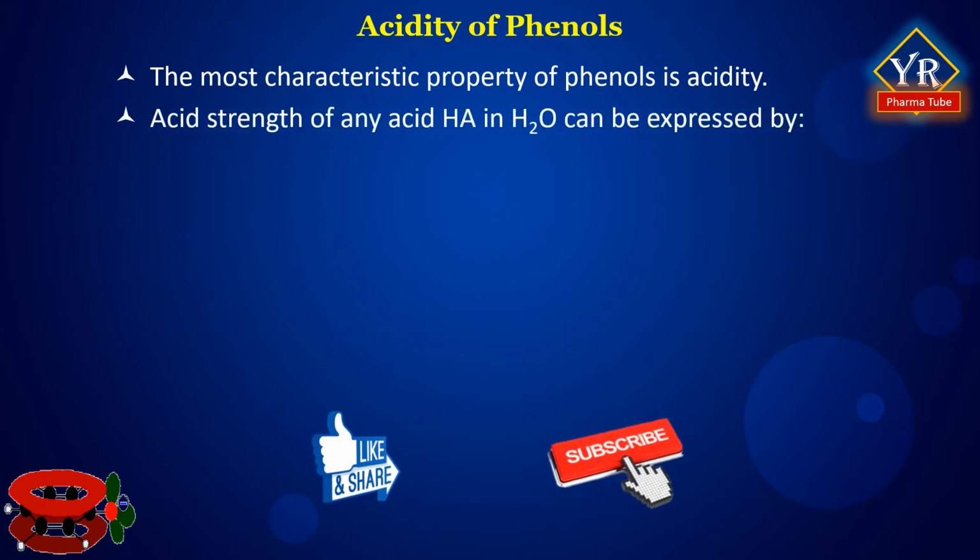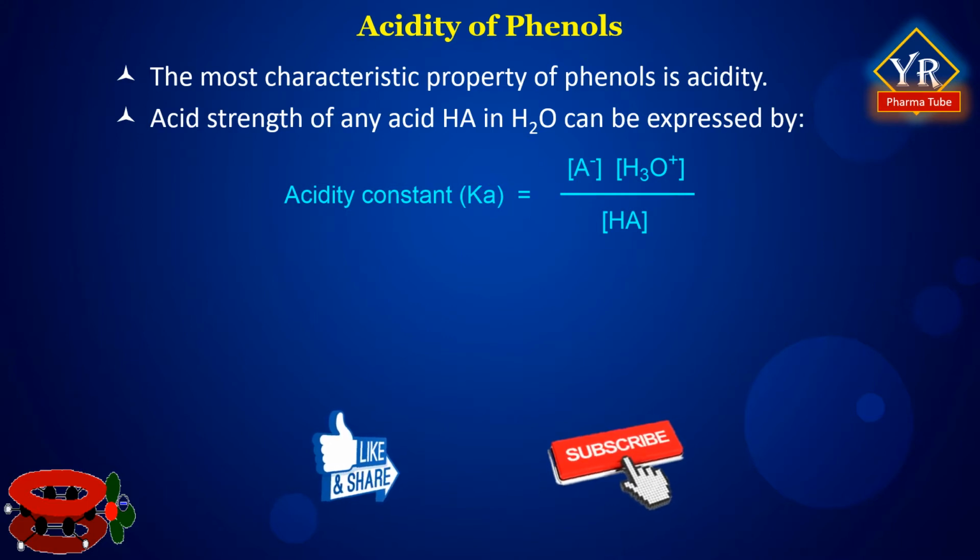Generally, the acid strength of any acid, that is HA, in water can be expressed by an acidity constant, that is Ka. The acid dissociation constant Ka, also known as acidity constant or acid ionization constant, is a quantitative measure of the strength of an acid in solution. It is the equilibrium constant for a chemical reaction known as dissociation in the context of acid-base reaction.